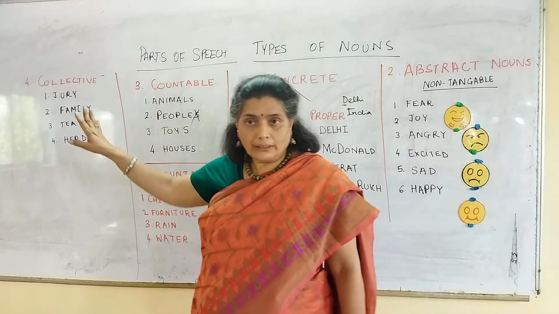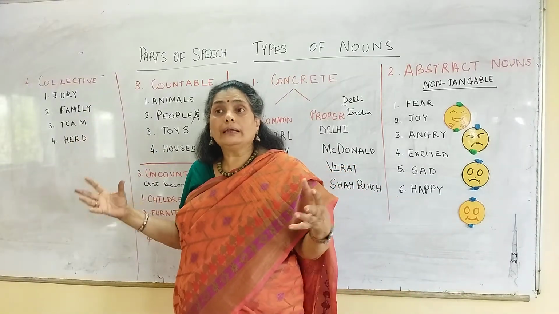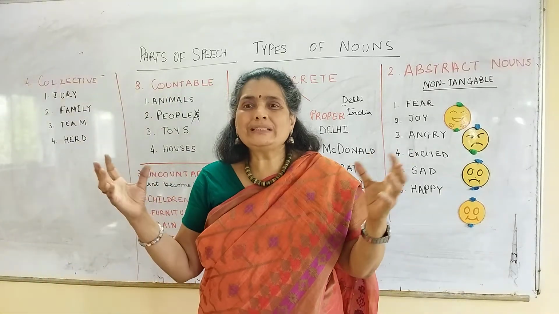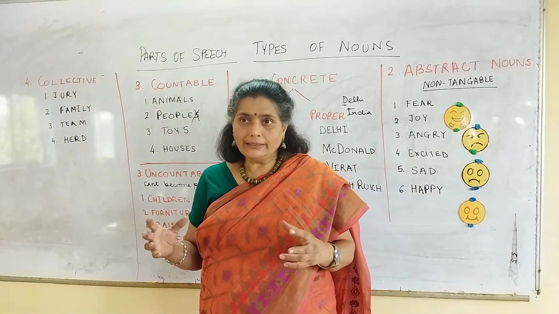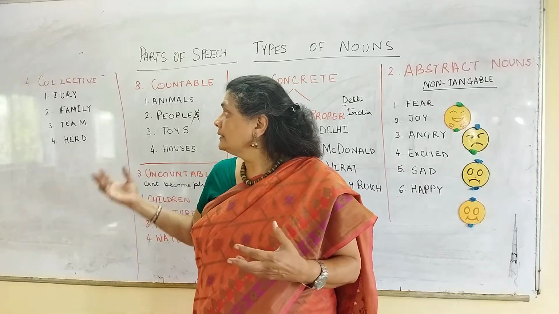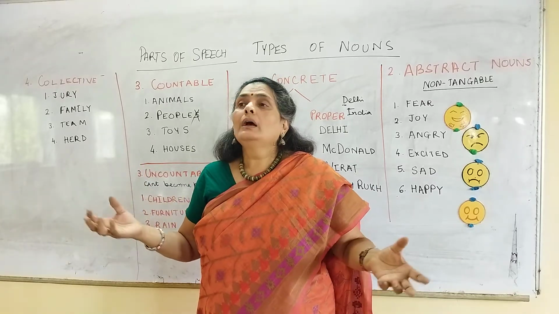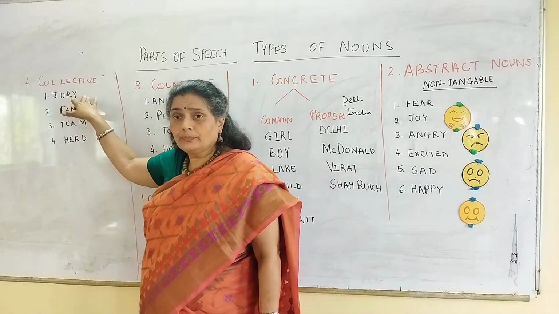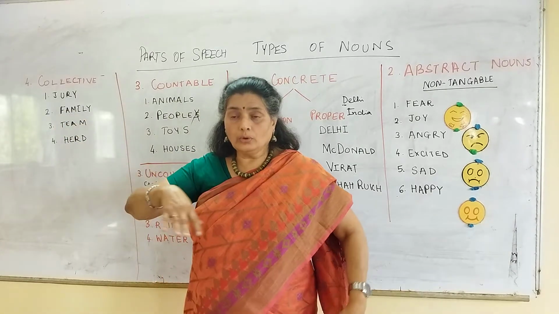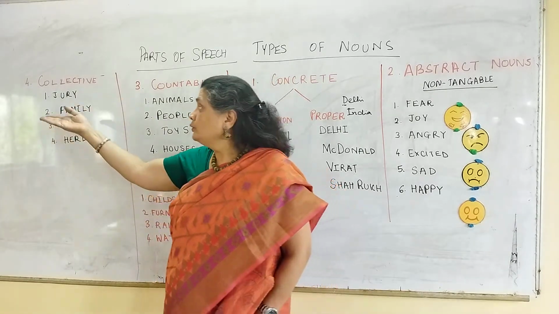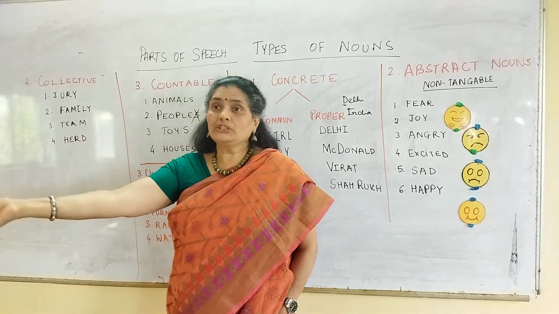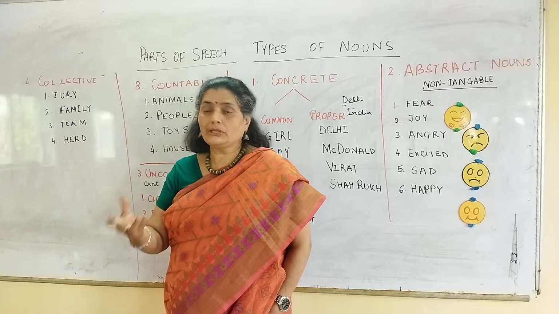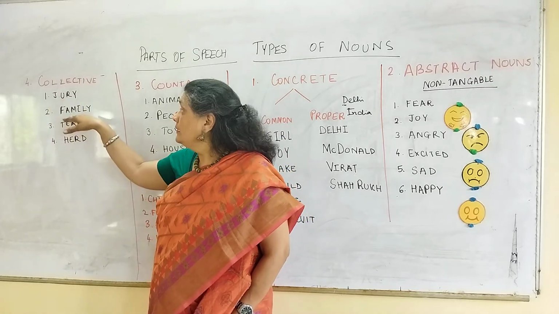Let's move to another type of noun, which is called the collective noun. What is a collective noun? It is a group which has similar characteristics, right? This could be people. These could be a group of people who are there for a particular activity. For example, jury. We all know in the law school or in courts, you always have a jury who gives the judgment. So it's a group of people with a legal background who sit together and give the judgment, and therefore we have jury.